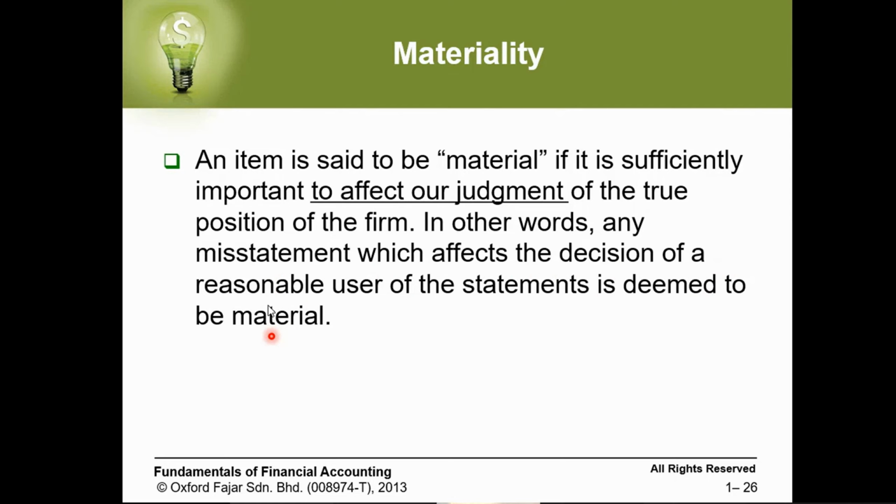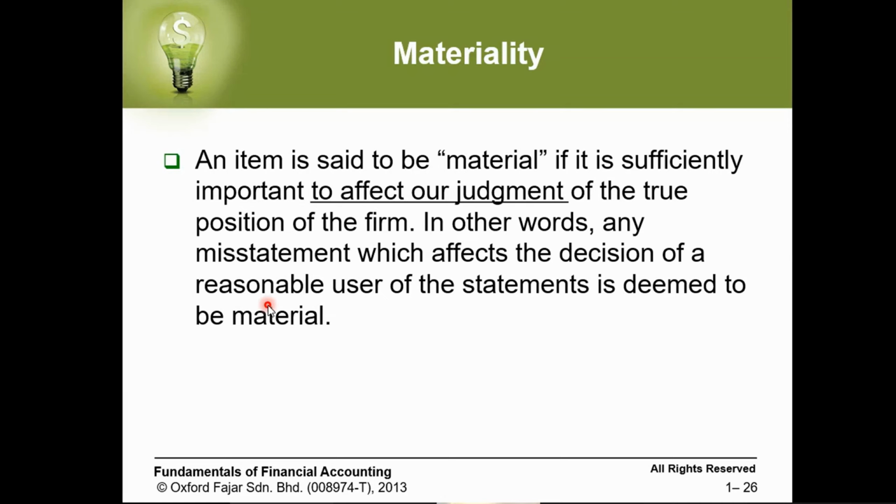So as we mentioned, stationery for Apple is not material because it's not going to affect how we look at the position of the company. But if we have a very small printing shop, they count pen by pen and box of paper by box of paper because this is their own capital. This is the most material product for them, and this is their main product in the warehouse. Missing some of the boxes may affect the position of the company, whether the company is gaining profit or loss. Okay? So this is the first concept, which is materiality.